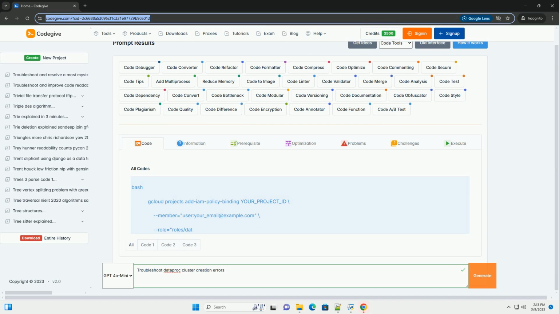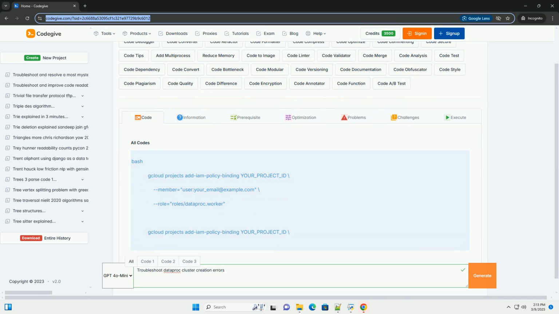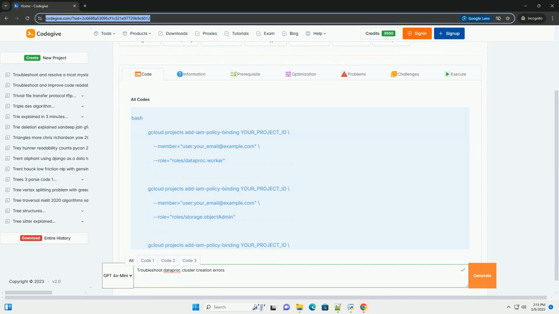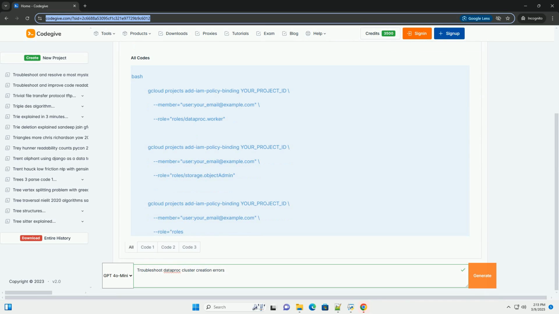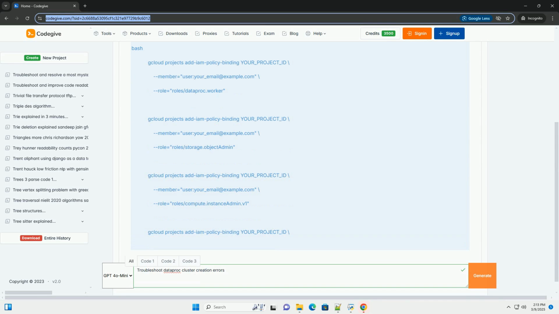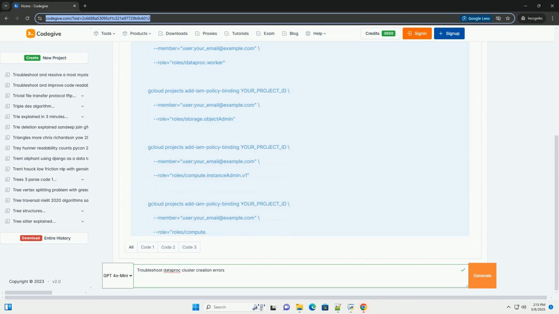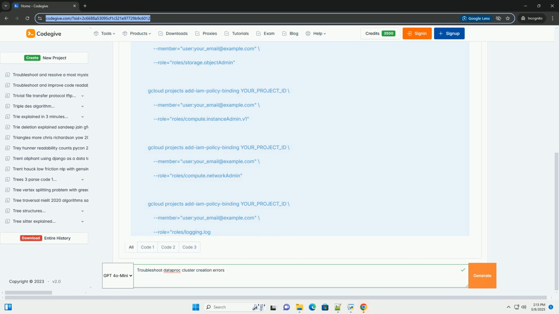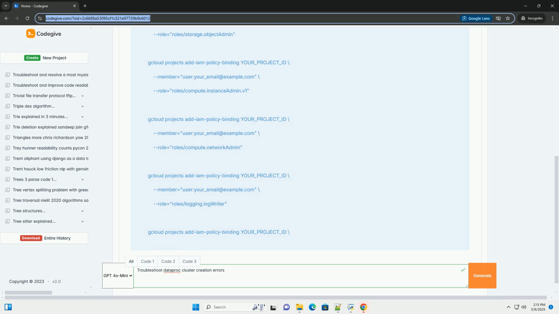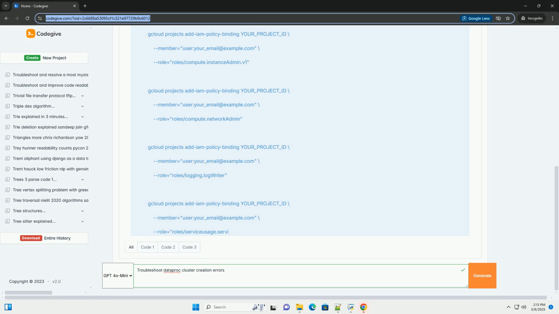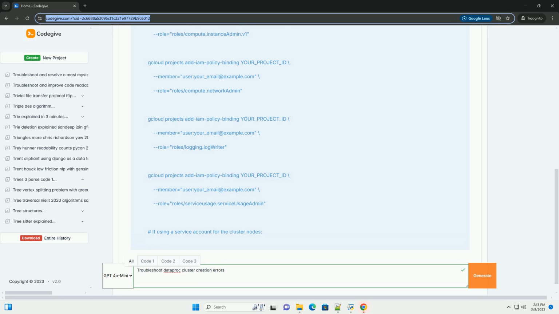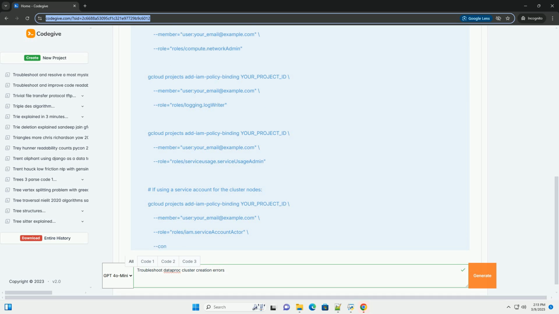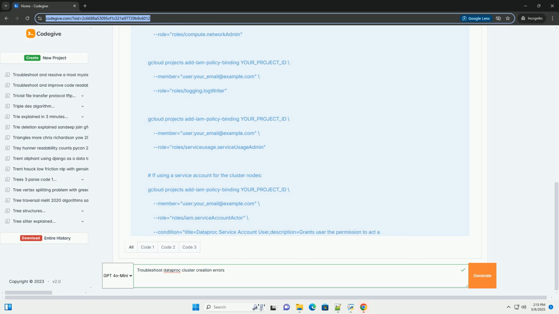OK, let's dive deep into troubleshooting Dataproc cluster creation errors. Dataproc, Google Cloud's managed Hadoop and Spark service, streamlines big data processing. However, its complexity means cluster creation can sometimes fail. This tutorial provides a comprehensive guide, covering common errors, debugging techniques, and code examples to help you create your Dataproc clusters successfully.